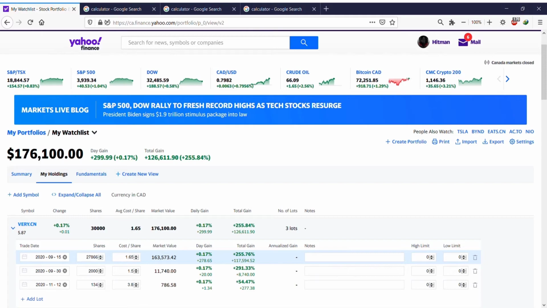As you can see, the lot of my order was 27,866. I didn't know that the lot of the order should be a multiple of 100, otherwise it may incur a lot of ECN fees. Cost per share was 1.65.